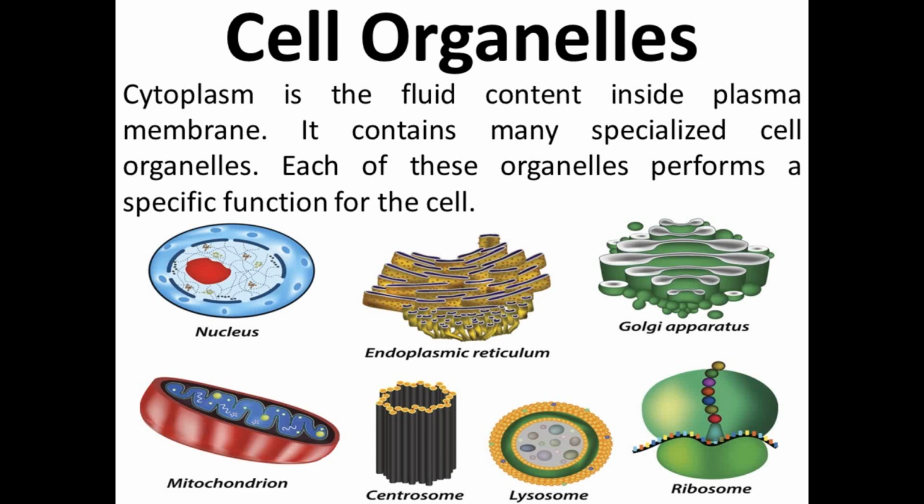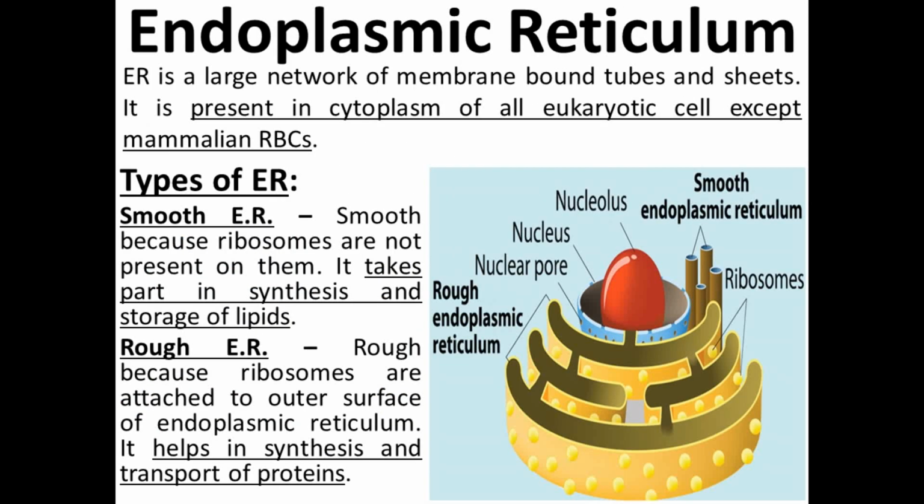These are the different cell organelles. Now we will discuss the different cell organelles in detail. First cell organelle is endoplasmic reticulum. Endoplasmic reticulum is a large network of membrane-bound tubes and sheets. It is present in the cytoplasm of all the eukaryotic cells except mammalian RBC. Means it is absent in mammals' red blood cells.